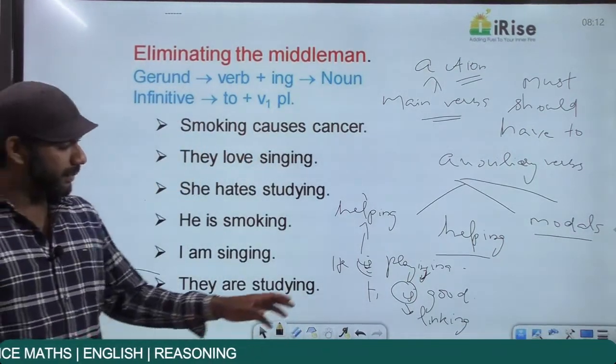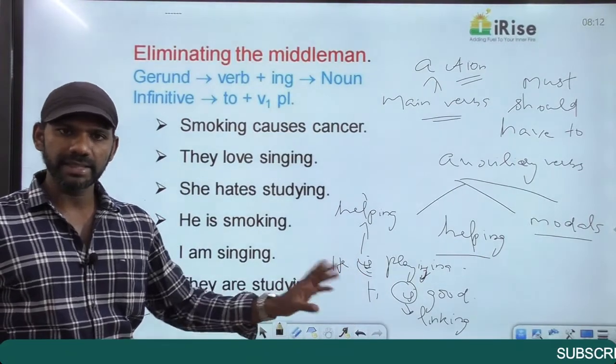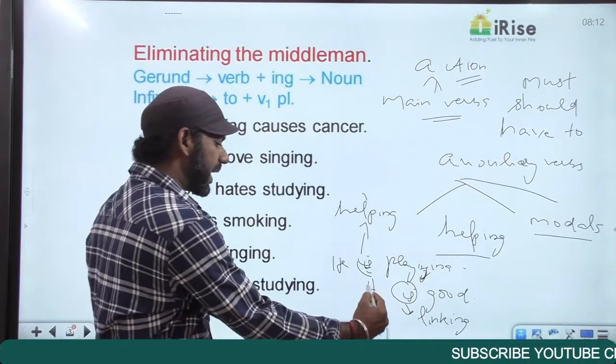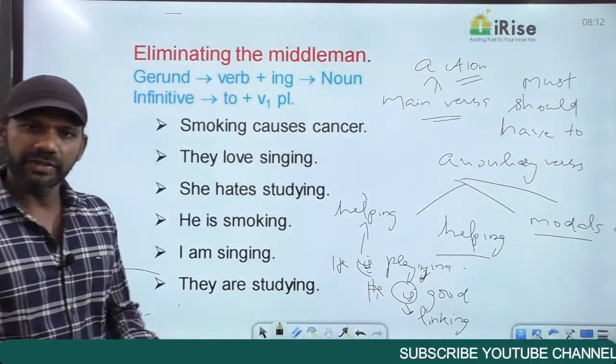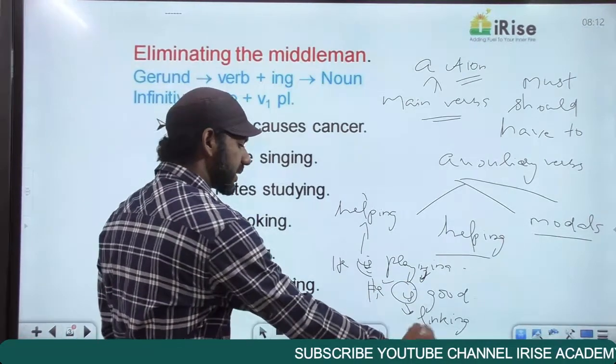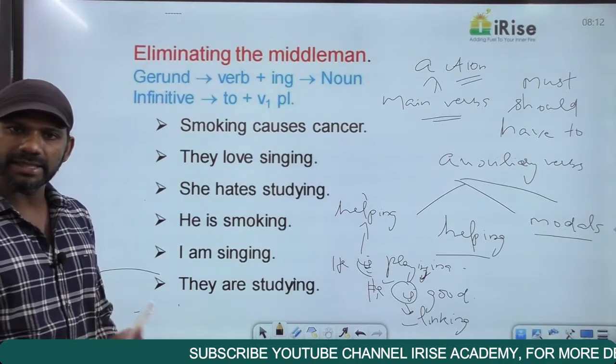Now come to the second statement, he is good. There is no main verb in this sentence. There is no action here. Main verb is action. He is good. There is no main verb in this statement. If there is no main verb in a sentence, then the auxiliary verb in that sentence is termed as linking. Come to the first one. He is playing.